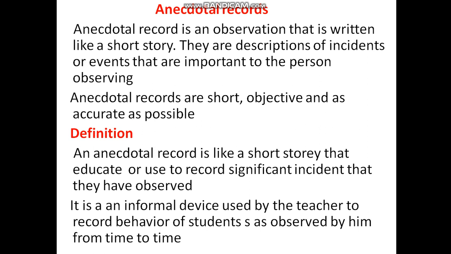Example of anecdotal record. The group of students are discussing a patient in the ward.